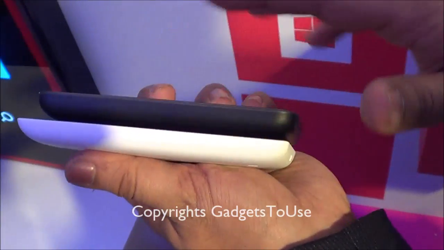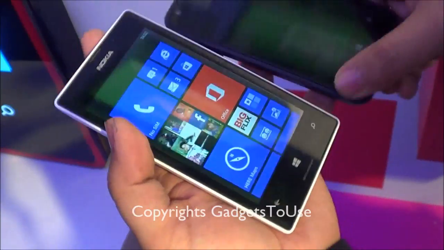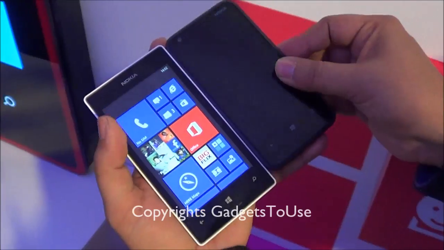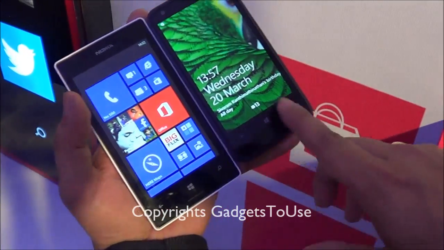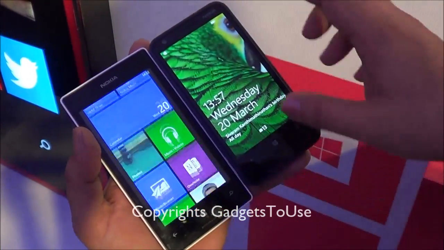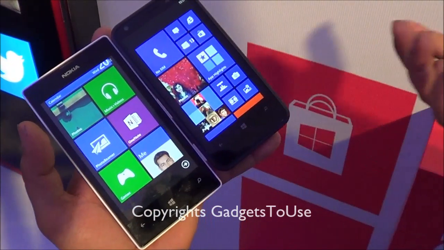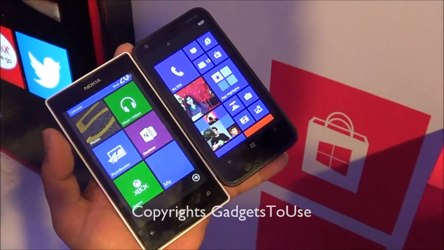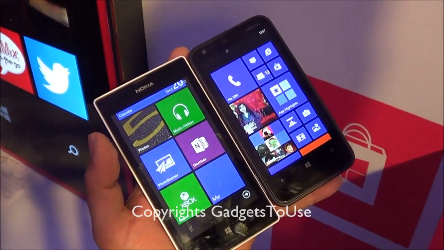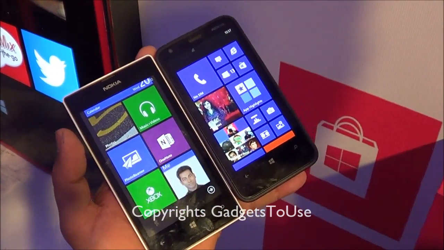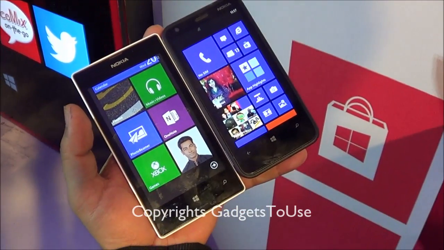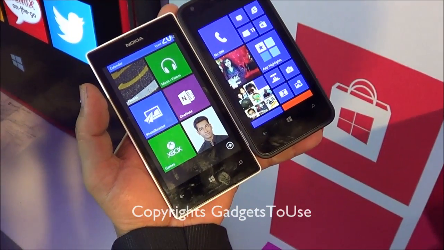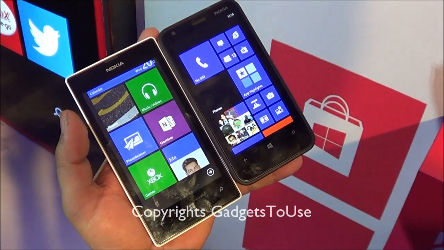We have no buttons on the left side of these phones. The soft keys are on both of these devices, and they are similar, again the same Windows style. If we talk about the processor, both of them have the same Snapdragon processor, the exact same model number. Both of them have 8 GB of storage, and both have the same GPU, the Adreno 305.